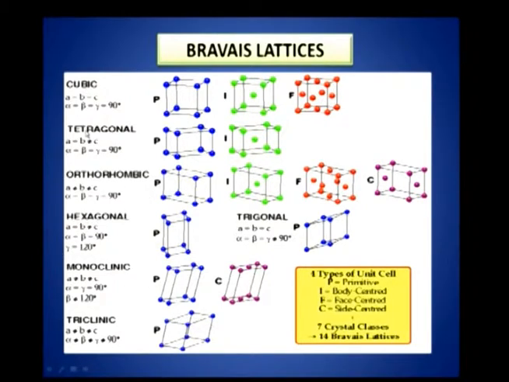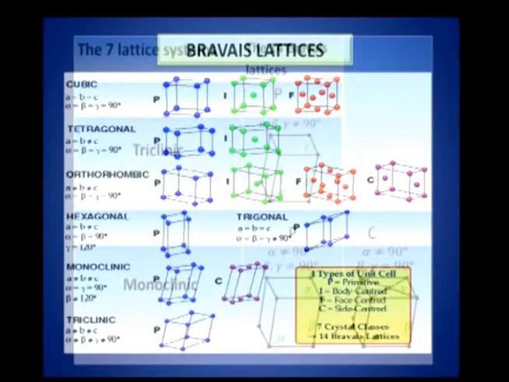So, 1, 2, 3, 4, 5, 6, trigonal is the 7th one. You have I, which is body centered, F stands for face centered, C stands for side centered. There are 7 crystal classes and 14 Bravais lattices. You see here 1, 2, 3, 4, 5, 6, 7, and then the cubic lattices are there here, right. 1, 2, 3, 7 plus 3. In all there will be 14 lattices. You can count literally, there will be 14 lattice types, there can be only 14.